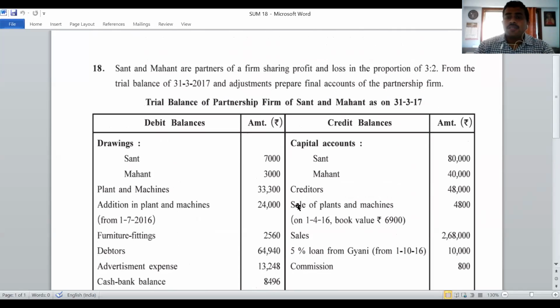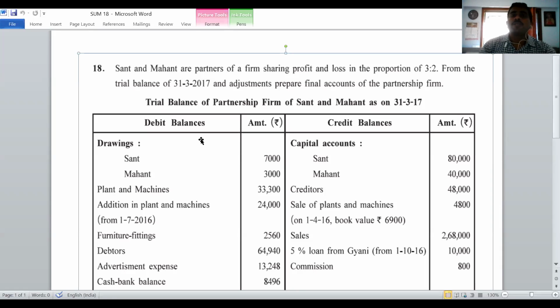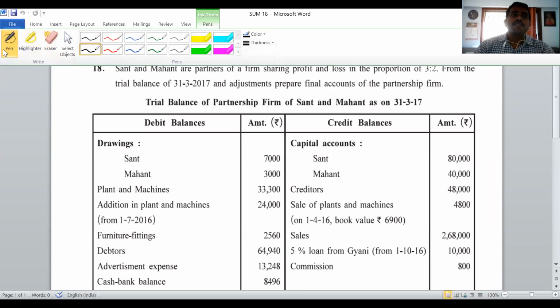The question is: Sant and Mahant are the partners of a firm, sharing profit and loss in the proportion of 3:2. From the following trial balance on 31st March 2017 and adjustments, prepare the final account of the partnership firm. They are asking to prepare the final accounts. Okay, so let's see the sum. The first is, friends, the topic.